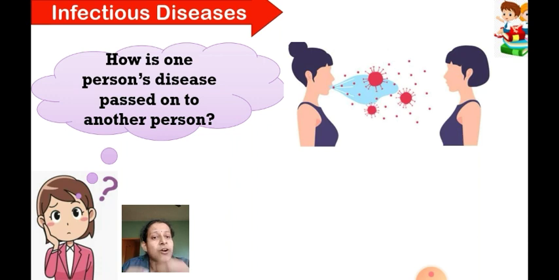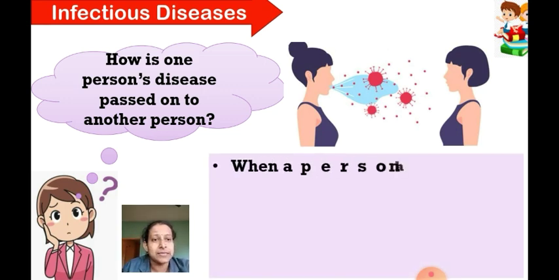Those drops of microorganisms will enter into another person's body due to breathing. When we are breathing, we take in air, so at that time they may enter. Or even through the mouth they may enter our body, and then, as I have told you, they begin to grow in the body, and the disease spreads in the body of the human being.